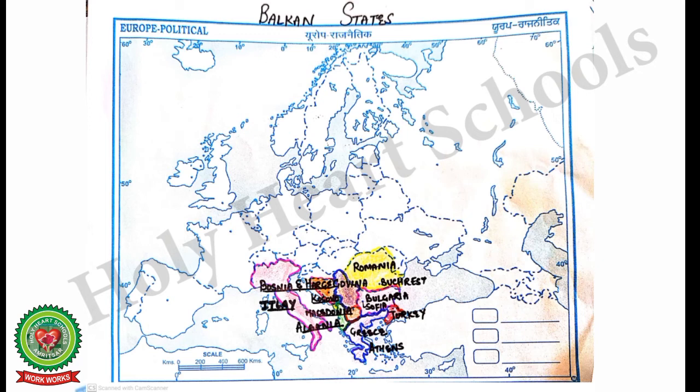Number 8, Croatia. The capital name is Zagreb. Number 9, Slovenia. The capital name is Ljubljana. Number 10, Italy. The capital name is Rome. Number 11, Serbia. The capital name is Belgrade. Number 12, Romania. The capital name is Bucharest. And number 13 is Turkey. The capital name is Ankara.